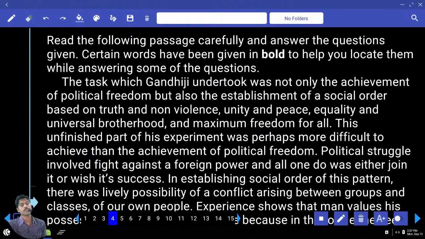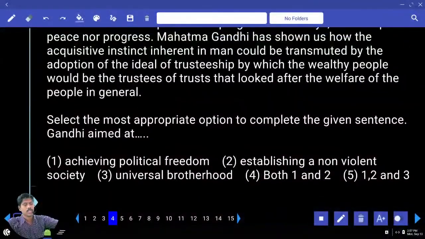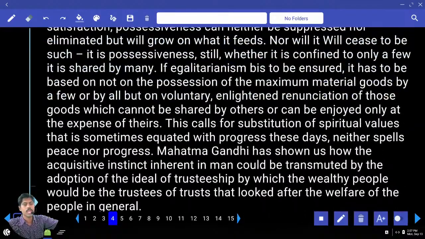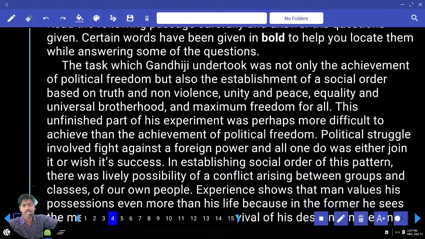Now comprehension passage. Select the most appropriate option to complete the given sentence. Gandhi aimed at. What was the ambition of Gandhi? What is his aim? Where is it? Can you show me? First paragraph, which line? Are we all here? Comprehension, you need to show me the answers. Which line? First paragraph, okay.